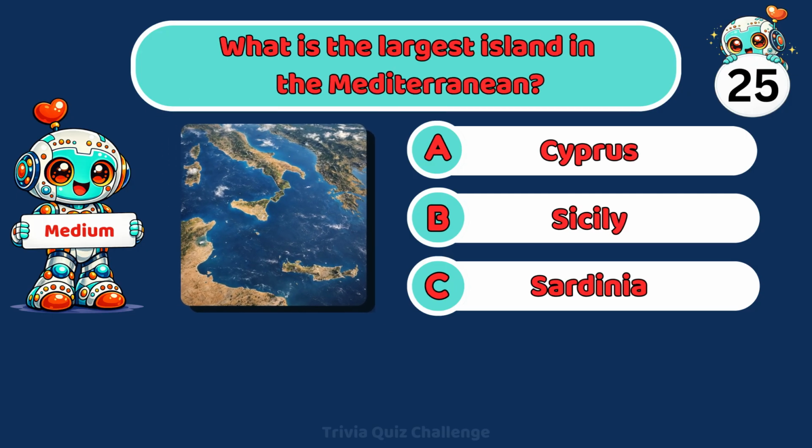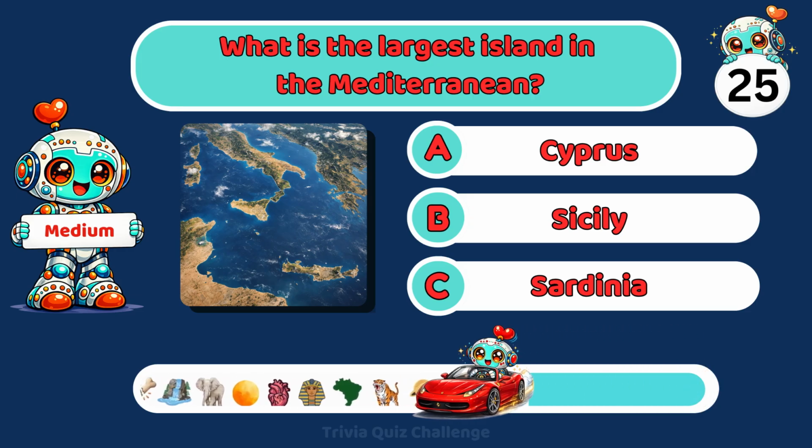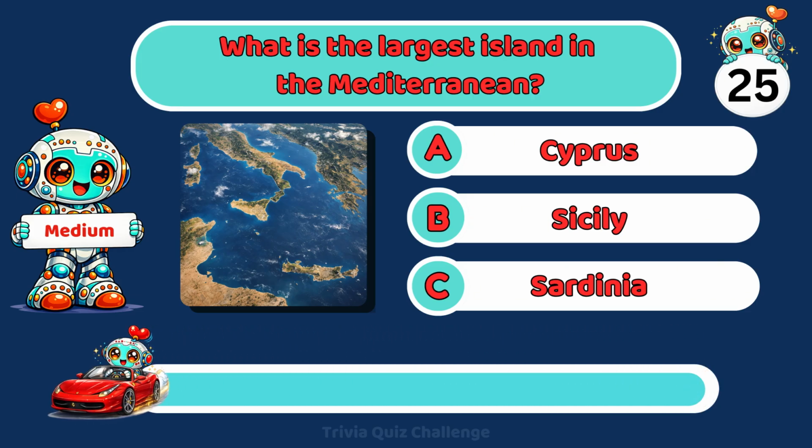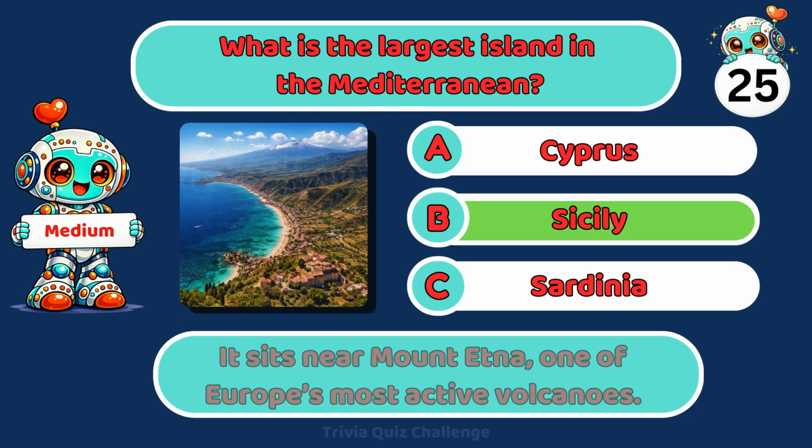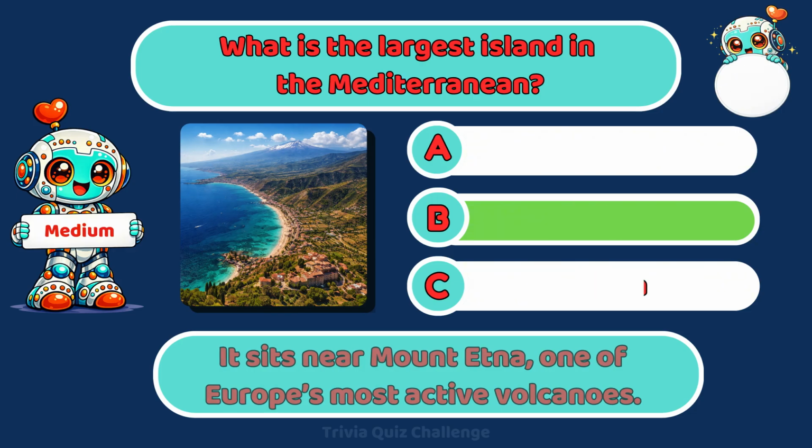What is the largest island in the Mediterranean? A. Cyprus. B. Sicily. C. Sardinia. Correct. Sicily is the largest Mediterranean island. It sits near Mount Etna, one of Europe's most active volcanoes.